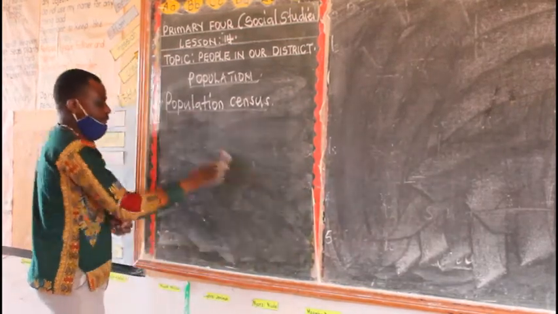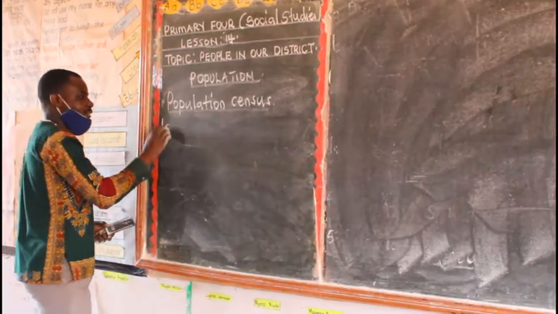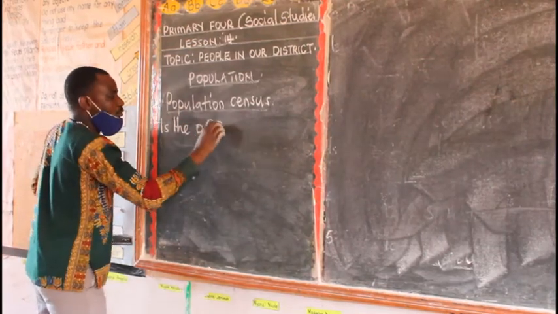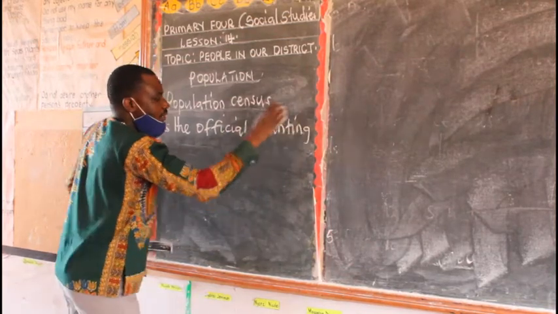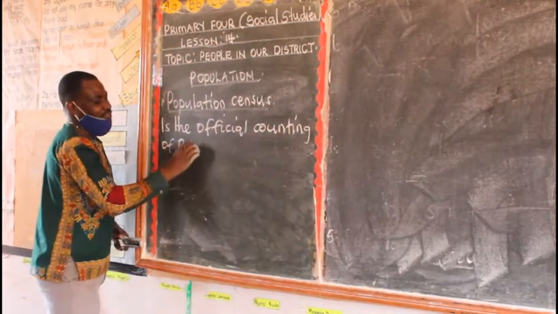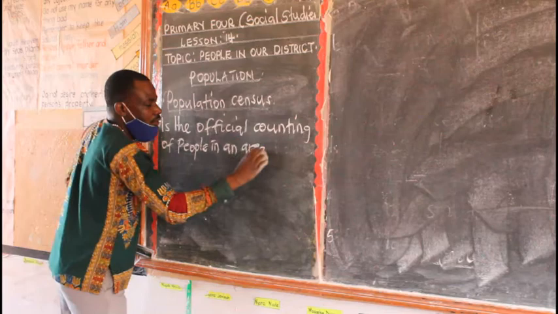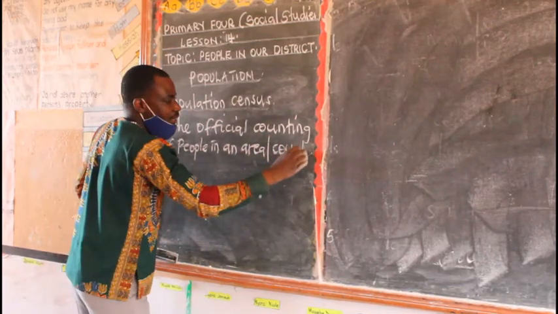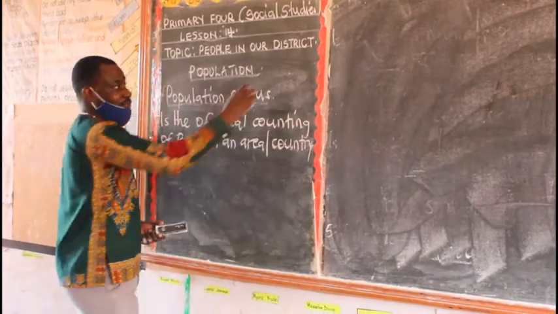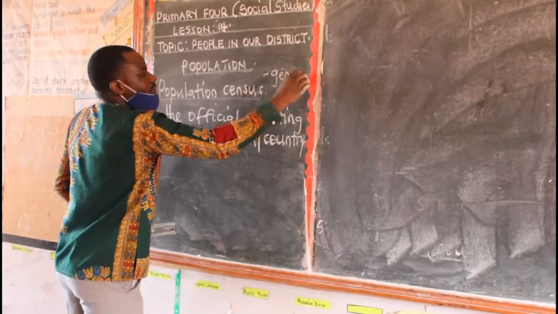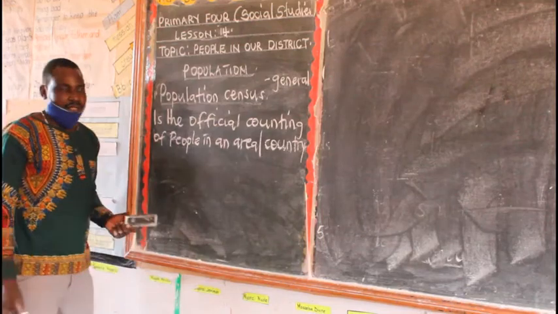Population census. Remember, in our previous lesson, we defined population census as the official counting of people, the official counting of people in an area or a country. But remember, I told you that if the word official is hard for you, then you can also use the word general. Then you say population census is the general counting of people in an area.